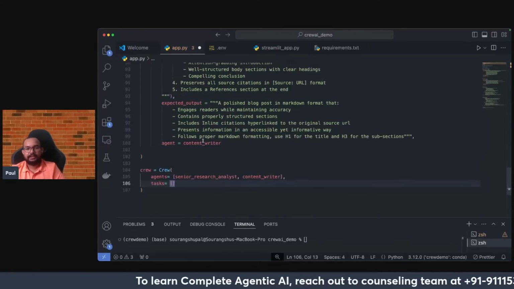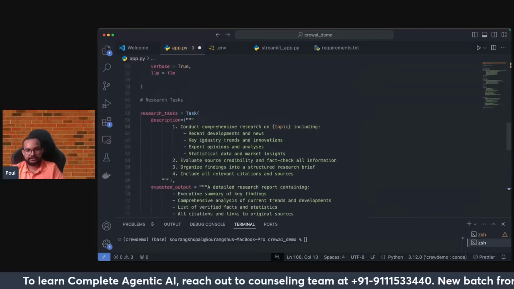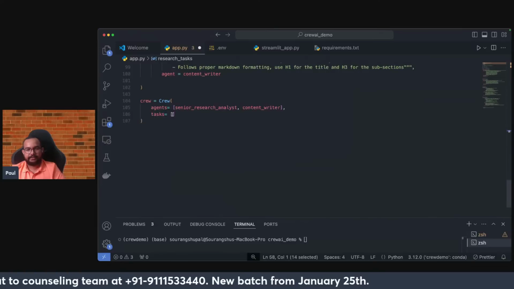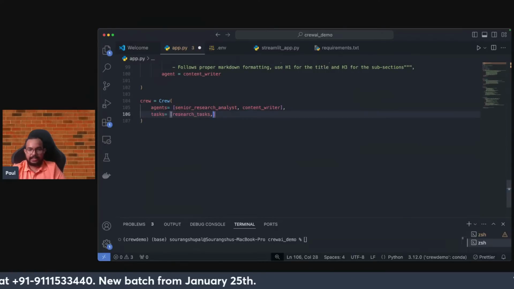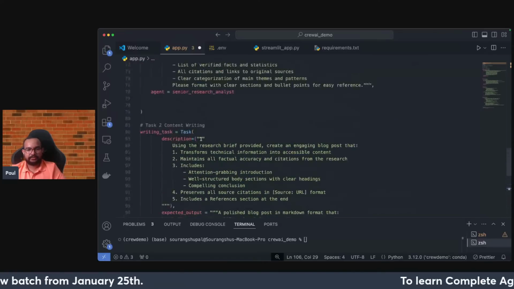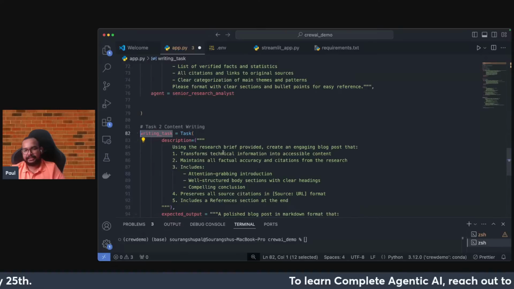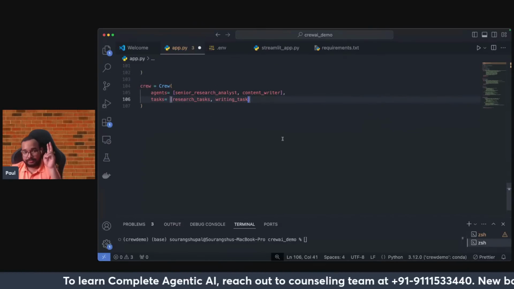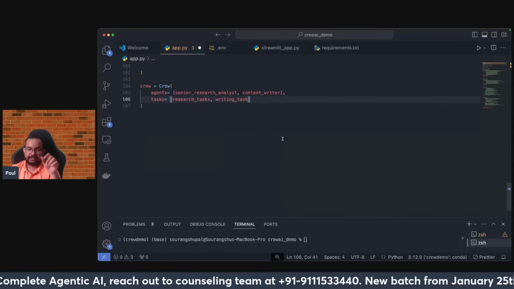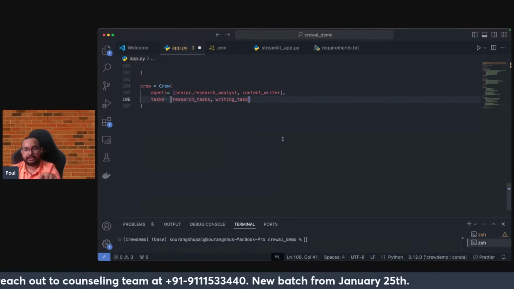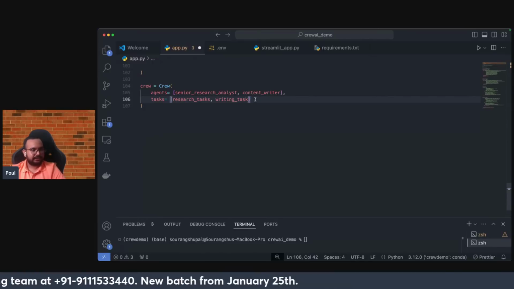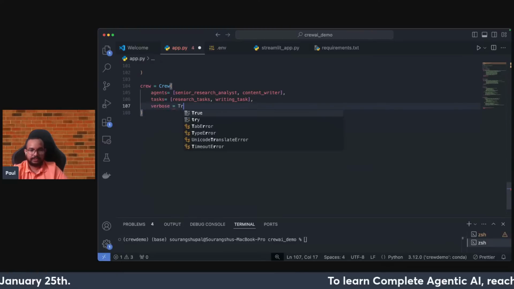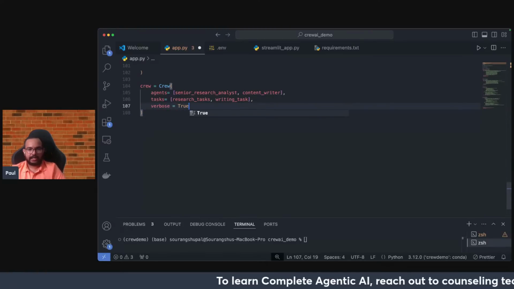I have two tasks with me. The first task is the research task, so let me just copy this one and add it here. And the second one that I have is the content writing task, basically the complete writing, editing, and other stuff that it will do. So I have added the agents and I have added the tasks. What is the next thing? Finally, I want all the results to be shown in my terminal. So that's why I am adding verbose equal to true, and I am good to go.